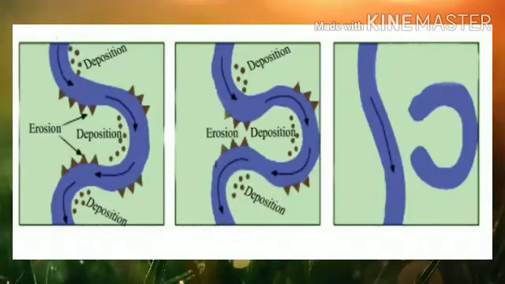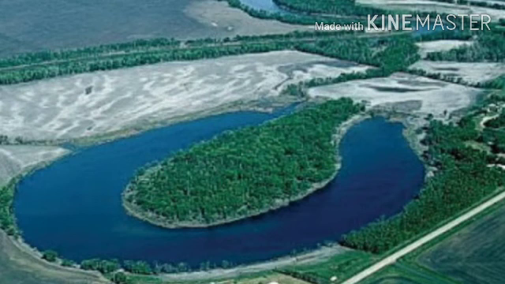Due to the deposition, the curves may get detached from the main river, forming isolated water bodies. Such water bodies are called oxbow lakes. What are oxbow lakes? Due to deposition, the curves may get detached from the main river, forming isolated water bodies. Such water bodies are called oxbow lakes.